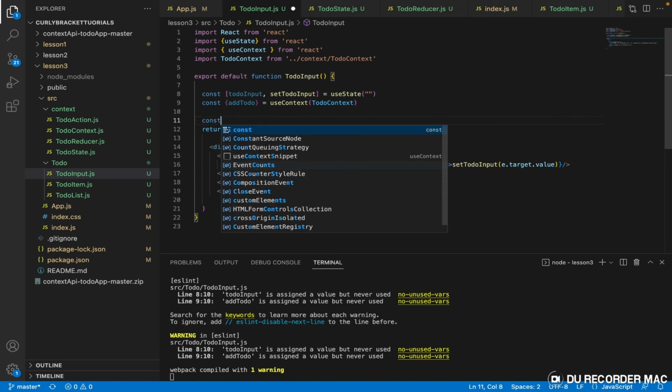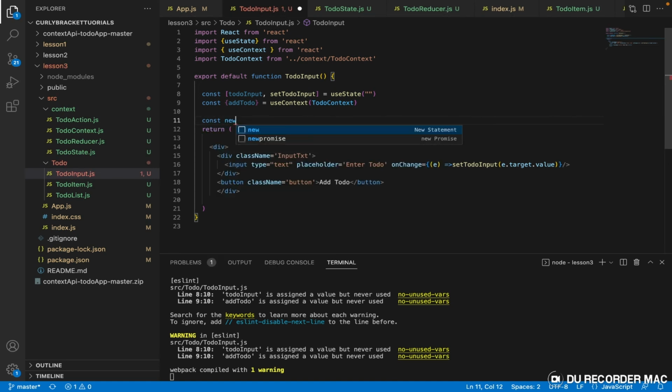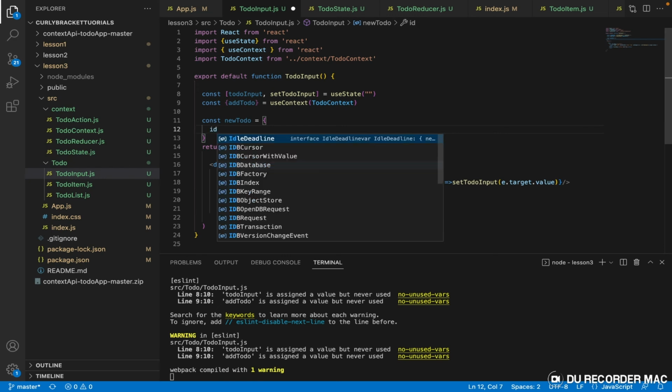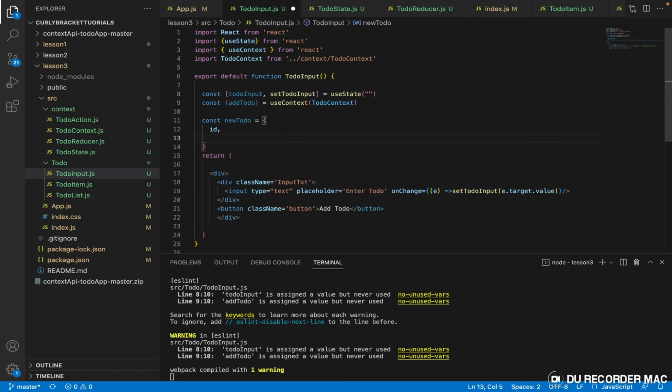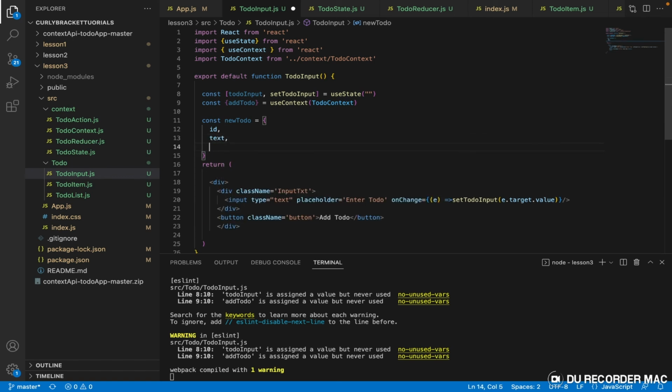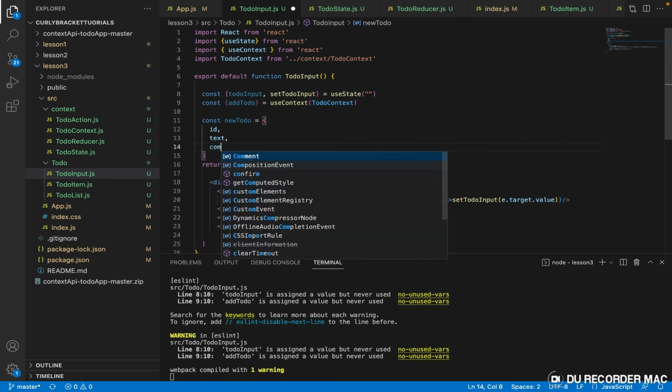All right, so what we do now is we have to use it and say const newTodo is equal to an object. This object is going to accept an ID, a text, and the toggle state, so let us call it complete. Why are we using complete?